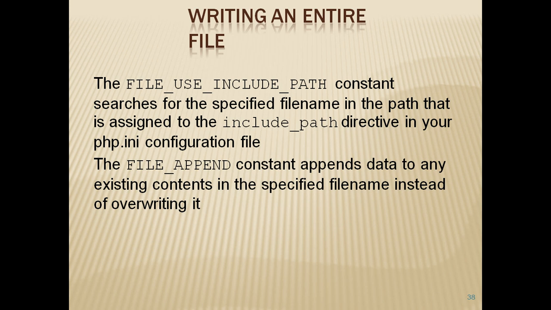Mainly the fwrite function is used to write a string or a part of a string to the file. This function takes three parameters: the file handle, the string to write, and the number of bytes to write. If the number of bytes is omitted, the whole string is written to the file. If you want the lines to appear on separate lines in the file, then we can use the \n character. Windows requires a carriage return character as well as a new line character. If you are using Windows, terminate the string with \r\n as we discussed in the previous slide.